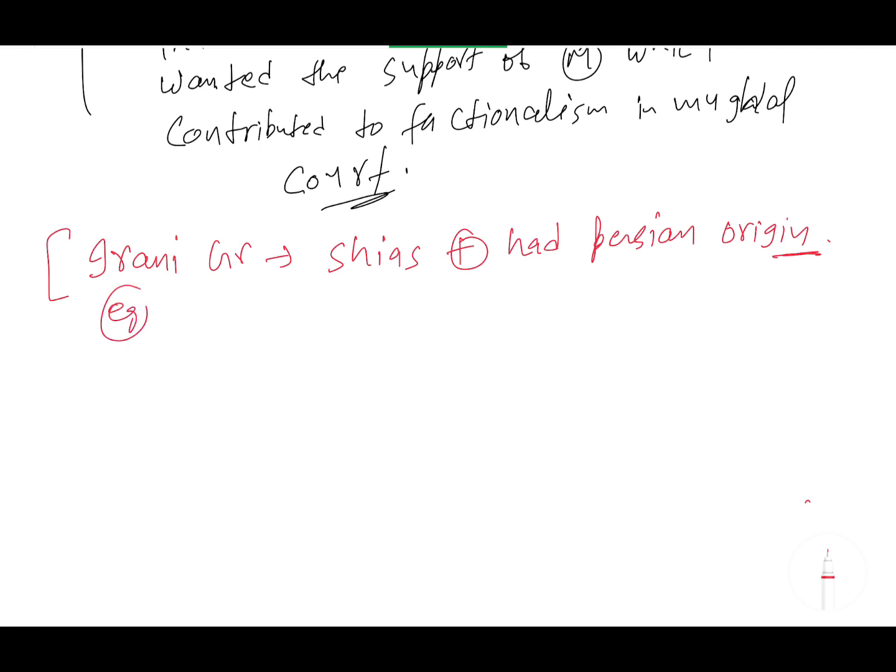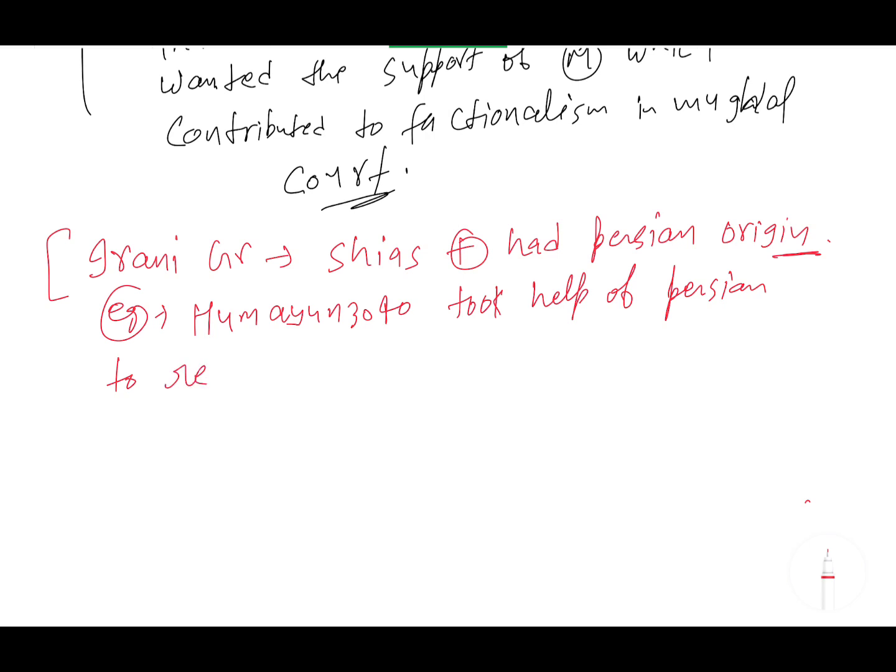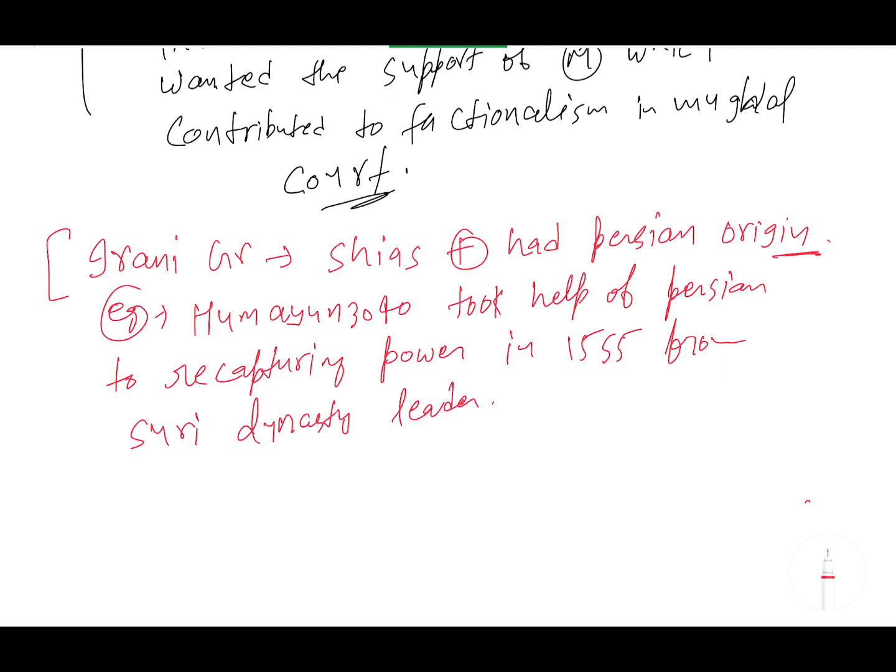For example, you can write Humayun, 1530 to 1540, took help of the Persians to recapture power in 1555 from the Suri dynasty leader. ठीक है, and this is the reason for their presence in the Mughal court as Mansabdars. ठीक है, ये क्लियर है.